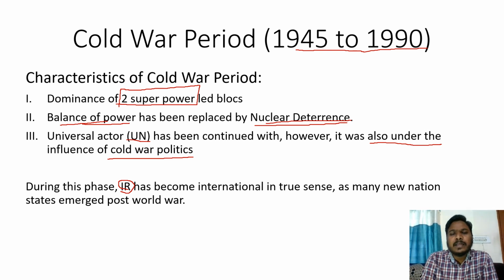Why? Because so many nations emerged and so many new paradigms, new approaches, or new factors started influencing international relations. So IR became truly international during this phase.